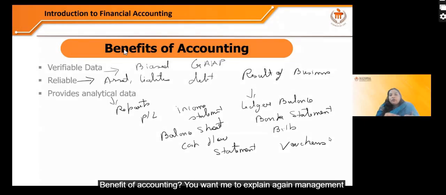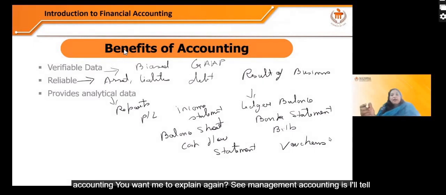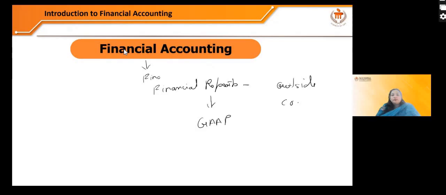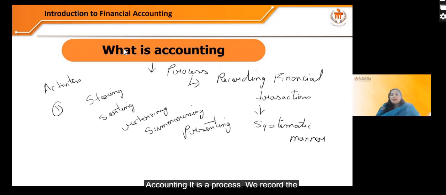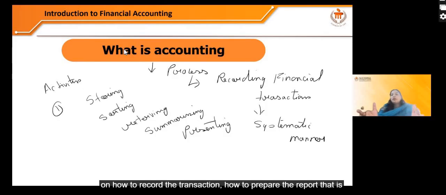Benefit of accounting, you want me to explain again? Management accounting, you want me to explain again? See, management accounting, I'll tell you again. Accounting is a process. We record the financial transactions in a systematic manner. There is a way on how to record the transaction, how to prepare the report.